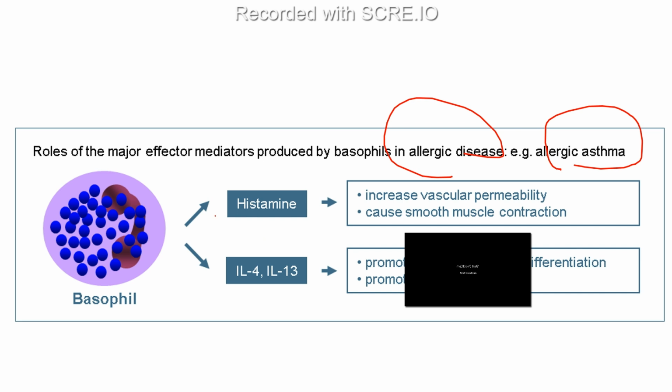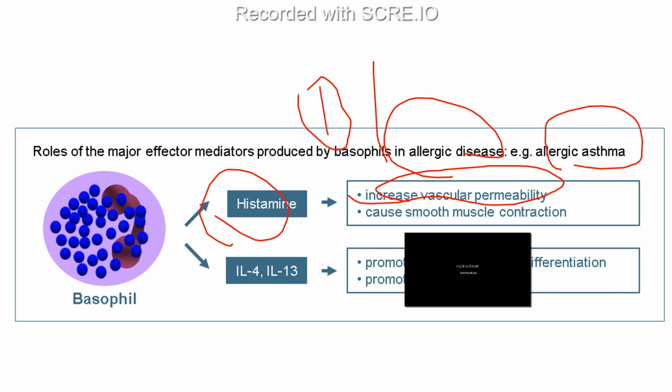What they do is release histamine, which increases vascular permeability, so that after inflammation the blood circulation will happen smoothly, and it can also cause smooth muscle contraction. Other than that, they release interleukin 4 and interleukin 13. These interleukins promote Th2 lymphocyte differentiation, and we know that Th2 further activates the B cells also.